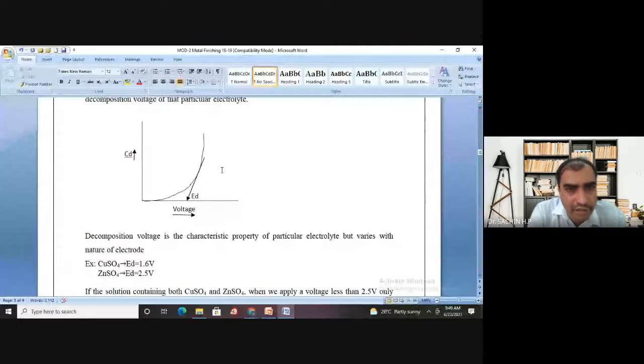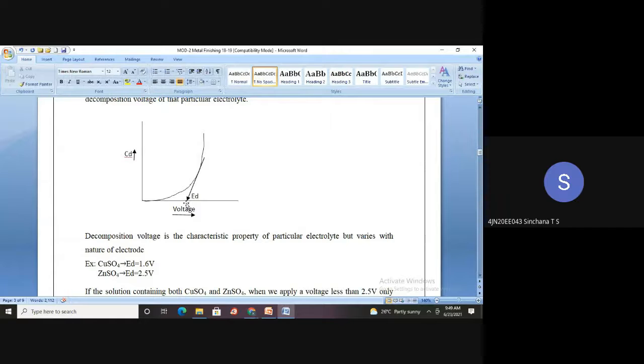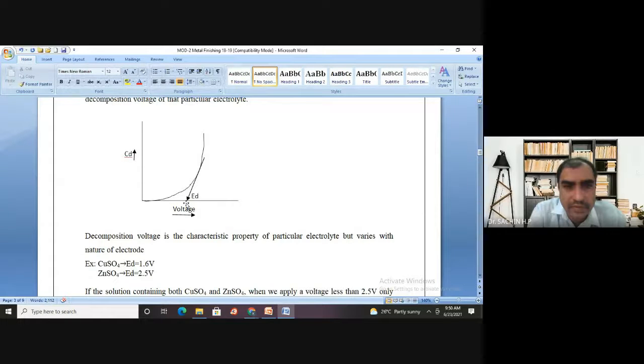Now let us imagine this is the graph for the measurement of decomposition voltage for water. Let us say this is the graph for platinum. If you assume this is the graph for platinum, what would be the value you can expect here? What is the voltage at which we expect this to happen with water on a platinum electrode? 1.23. Very good.